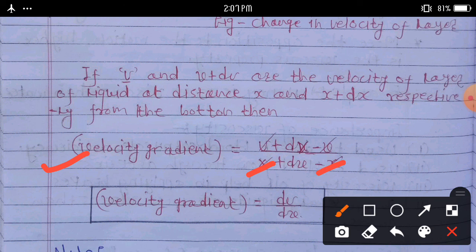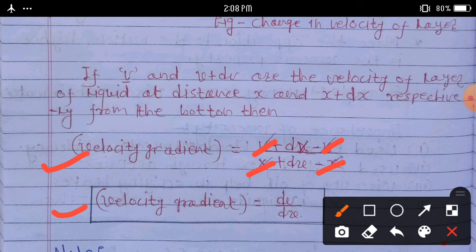Here x gets cancelled, v gets cancelled, remaining what? Velocity gradient is equal to dv upon dx, that is, the rate of change of velocity with the distance measured from a stationary layer is called the velocity gradient.